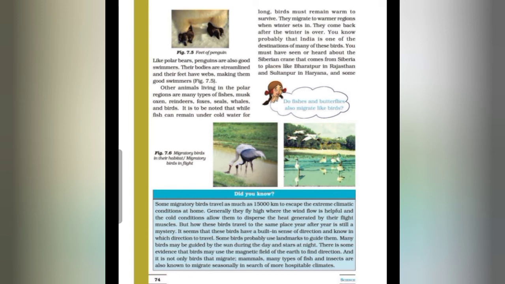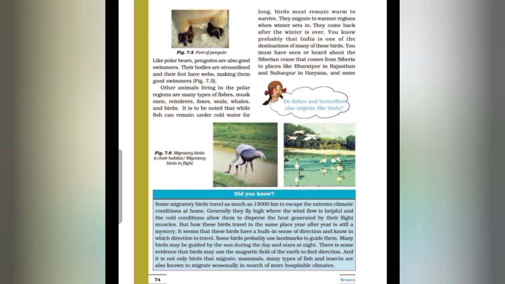We know that migration is the seasonal journey taken by different animals or birds to escape the extreme climatic conditions and in search of food. For example, Siberian cranes migrate towards the warmer region in the autumn by traveling several thousands of kilometers. They are seen in Bharatpur, Rajasthan and Sultanpur, Haryana, and sometimes in wetlands of the northeast and other parts of India.